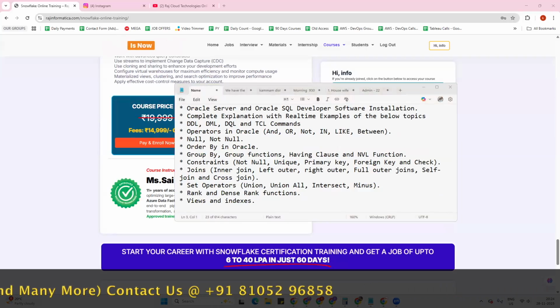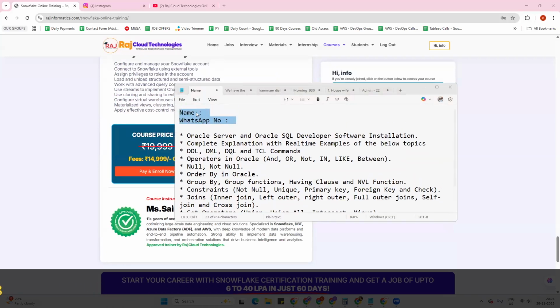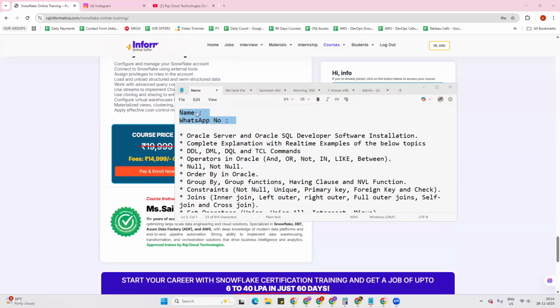Right now I have shared the request for your name and WhatsApp number. Drop your name and WhatsApp number in the Zoom chat, so that we can add you to the Snowflake, DBT and ADF Snowflake practice group, where our previous batch students and current working professionals are also available. If you have any doubt, you can discuss it in that group. Any job opportunity will be posted there, and you can apply for it.